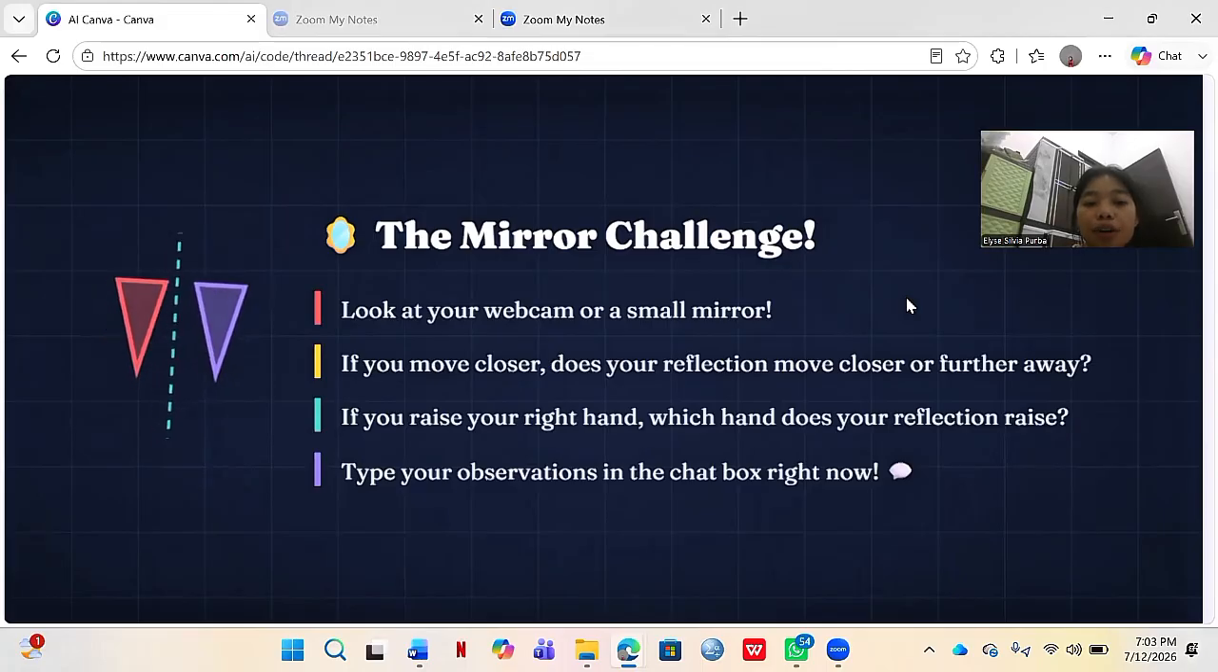Now try to raise your right hand. Which hand does your reflection raise? Please type your interesting observations in the chat box right now.